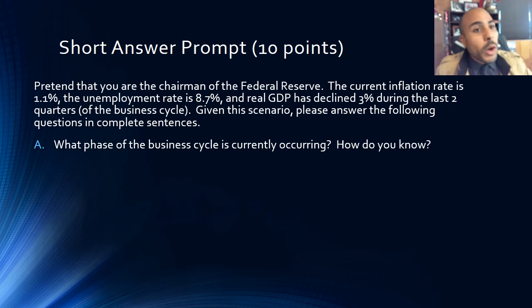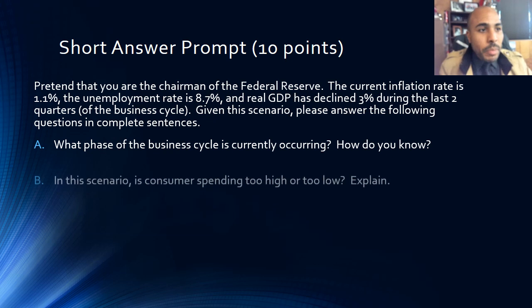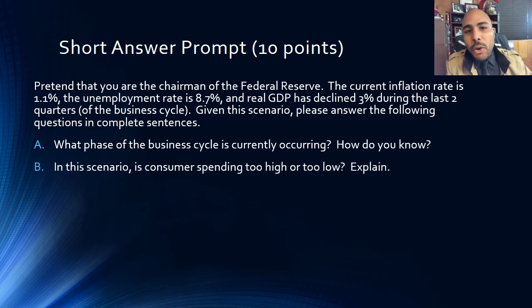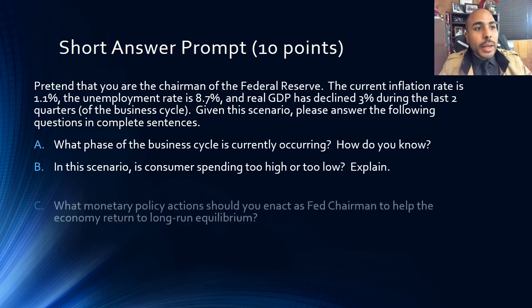First of all, what phase of the business cycle are we in, and how do you know? I'm not just looking for contraction or expansion. I want to hear how you know it's a contraction or an expansion. The other thing I want to know is, based on what phase of the business cycle we're in, is consumer spending too high or too low? Explain how you know that. Next up,